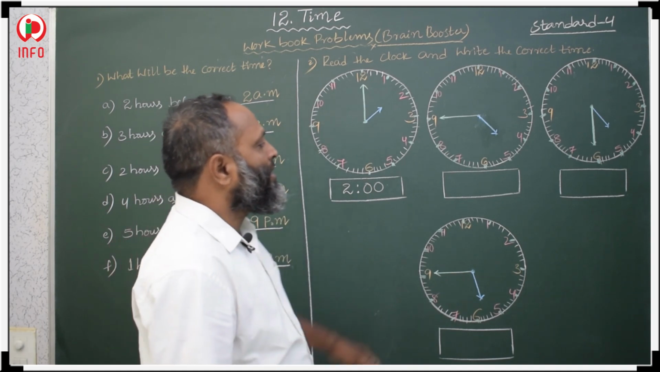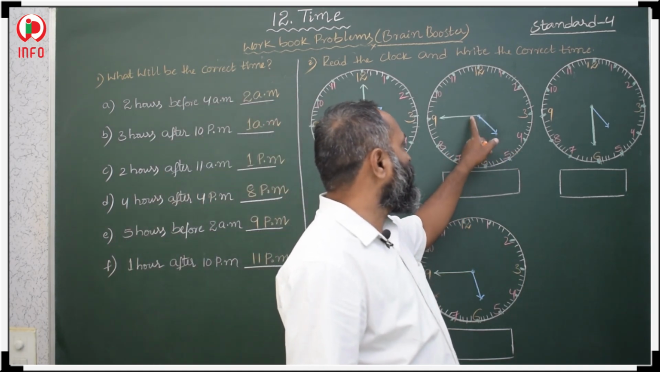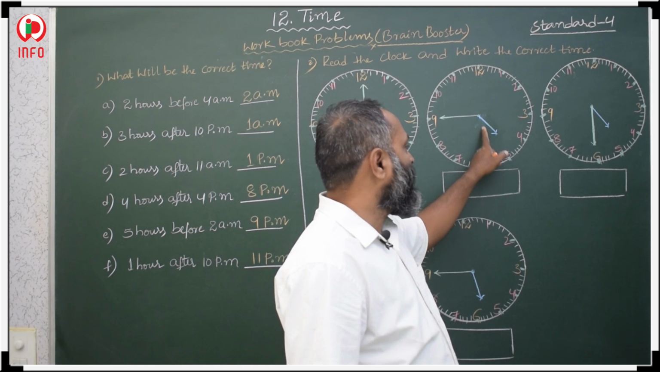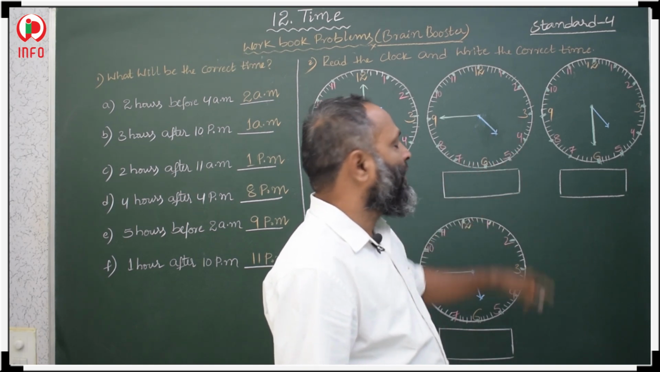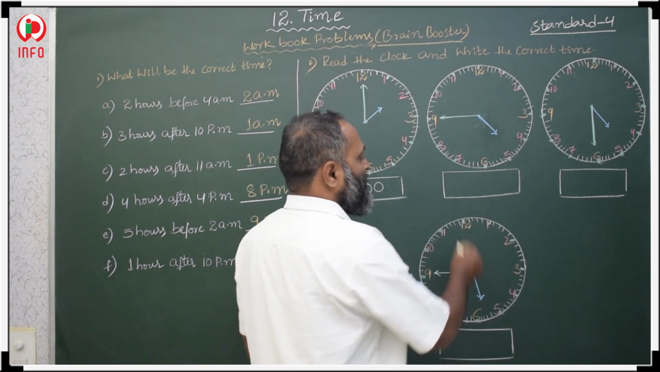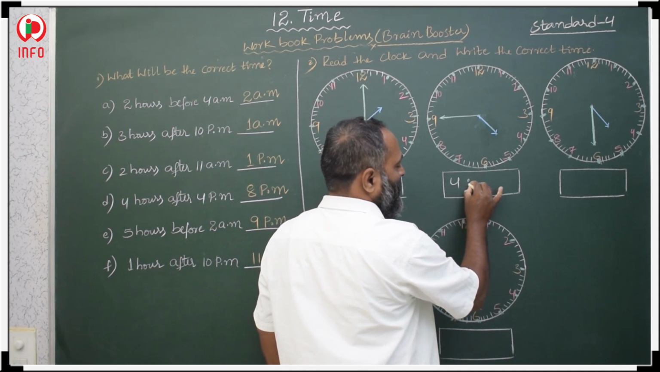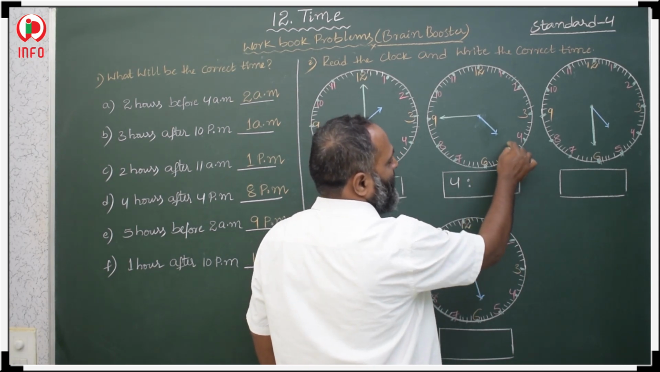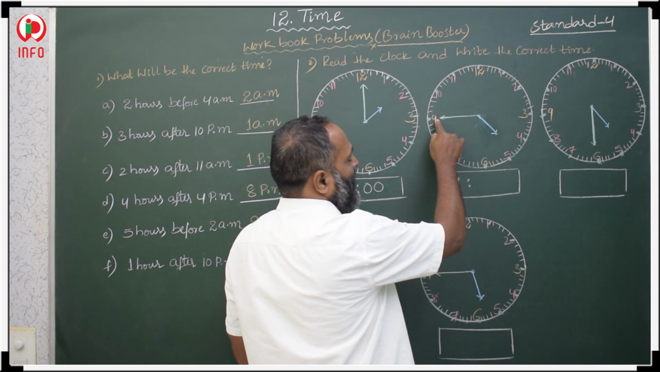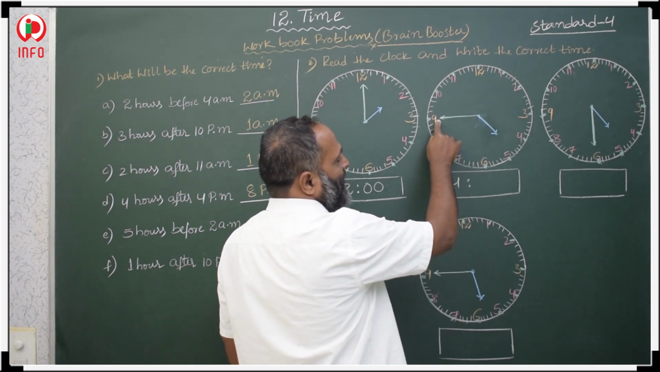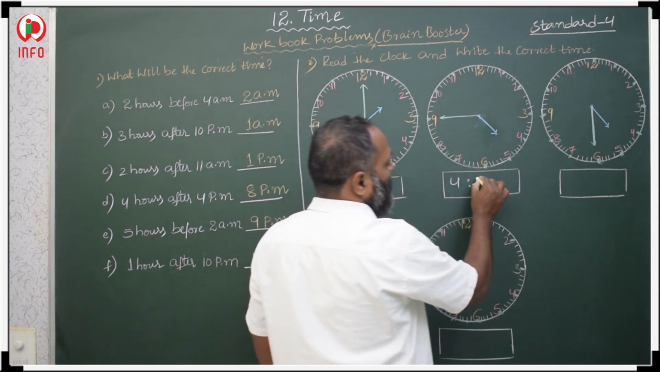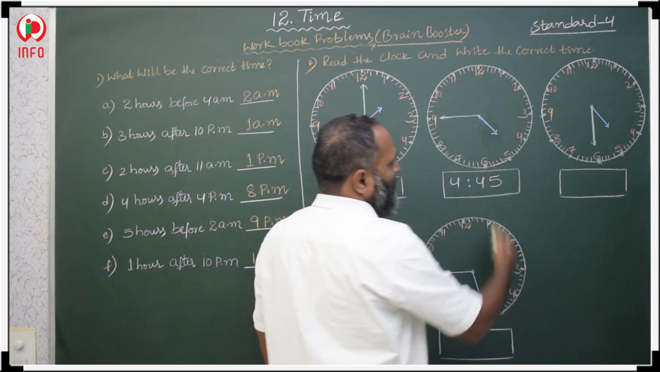Okay. So here the minute hand is at 9 and the hour hand is in between 4 and 5. Hour hand is in between 4 and 5 means the smaller one we should take, 4 we should write, and the minute hand is at 9. So 9 5s are 45, means 4:45.